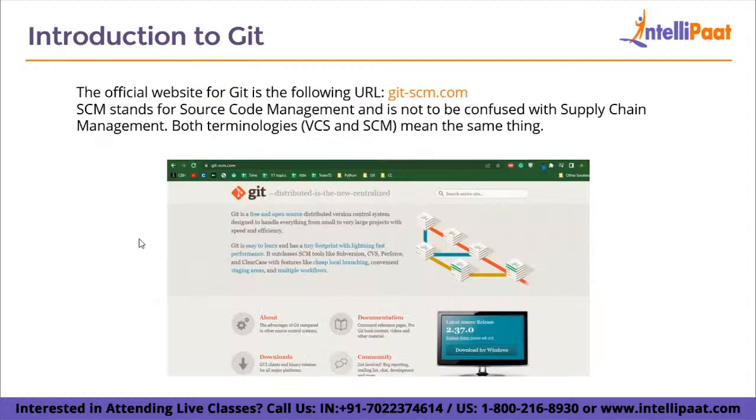The official website for Git is git-scm.com. Here is where you can download Git. SCM basically stands for source code management, and it is not to be confused with supply chain management. And that is why I think they have changed it to VCS instead of SCM. But basically, VCS and SCM mean the same thing. Developers all around the world basically refer to this system as a version control system rather than SCM.